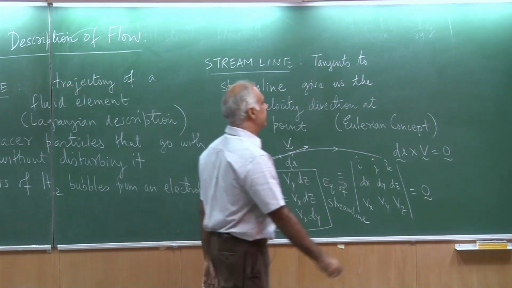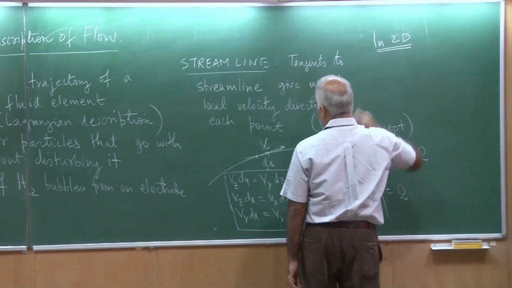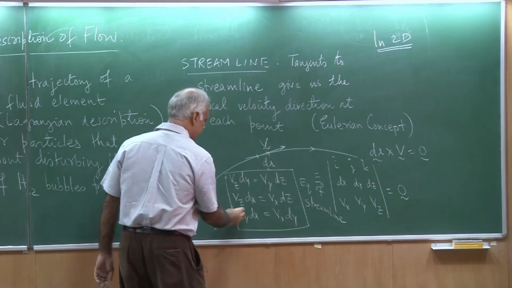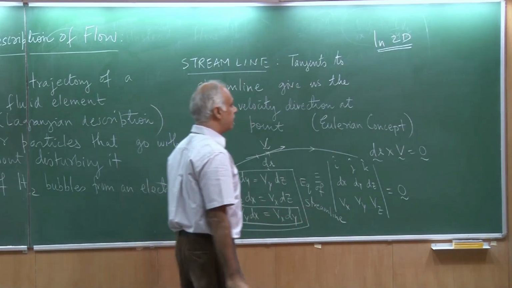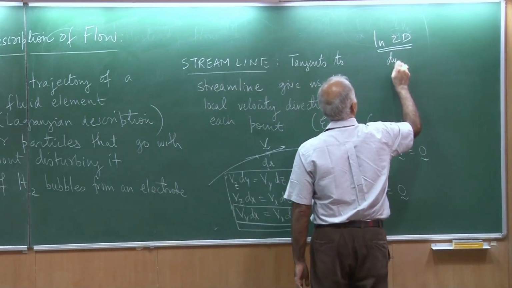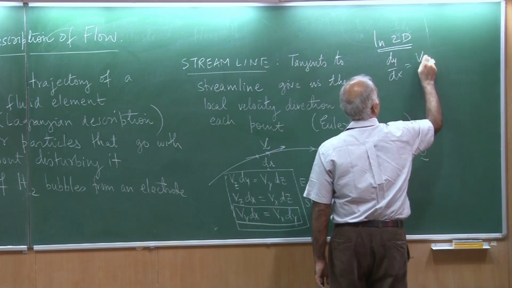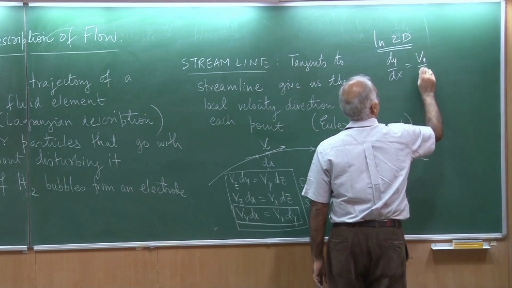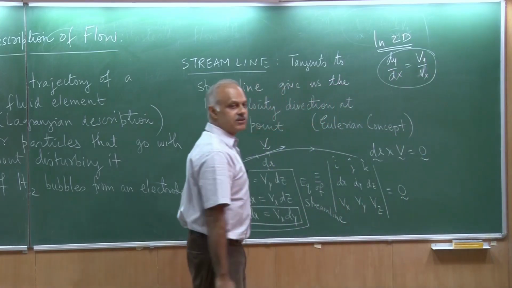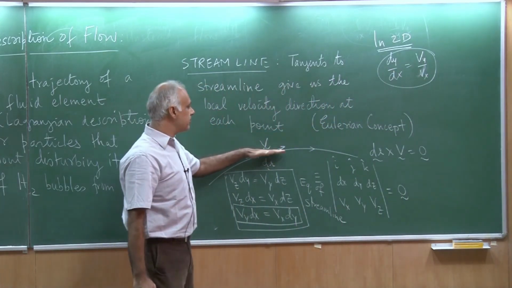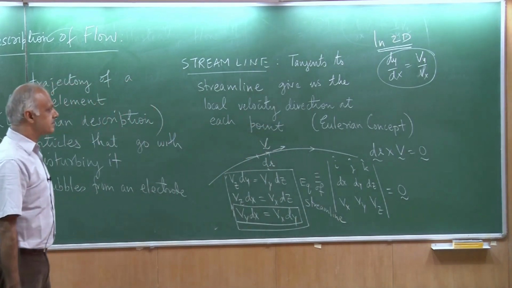What about in 2D? So, in 2D, I could simply take this equation over here and I would see that dy by dx is simply given as vy by vx. Okay, that is the equation of a streamline. That means the slope of this line is of course related to the slope of the velocity vector.